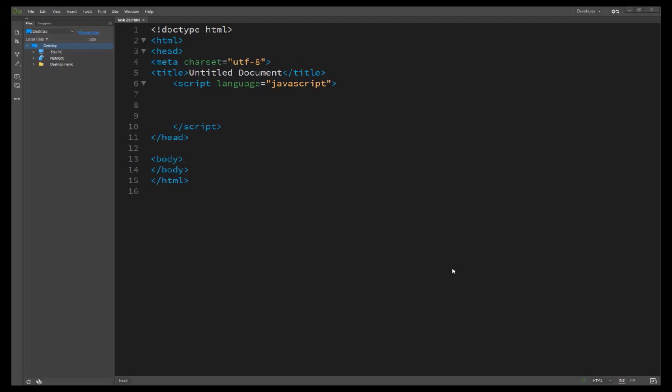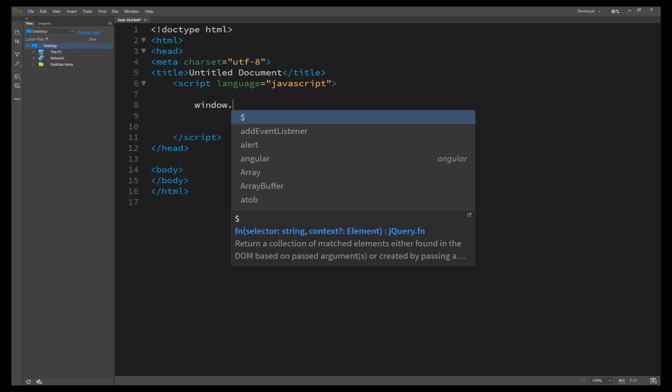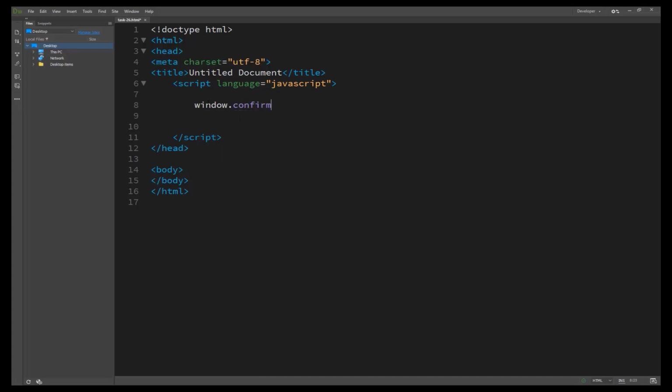So we are creating it here. First of all, we create a script block, and then we write window.confirm, and here we write the message, click OK to continue.